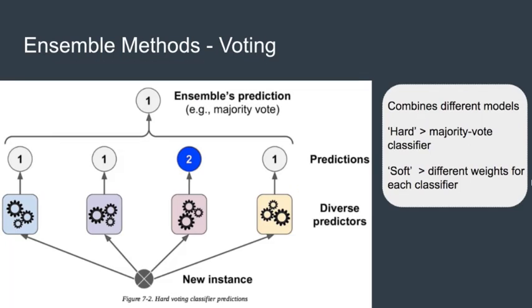Voting aggregates the predictions of each classifier and predicts the class that gets the most votes. For hard voting, a majority vote is used for classification. For soft voting, we can set weights to give more priority to certain classifiers according to their performance.